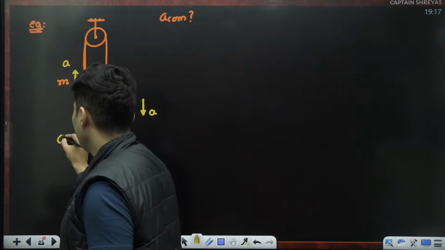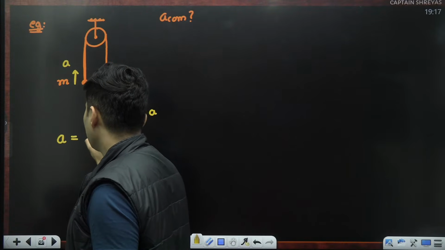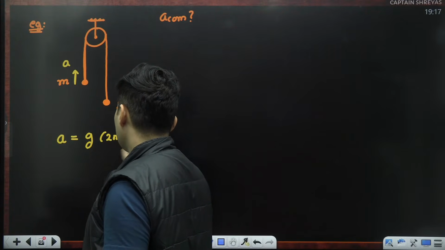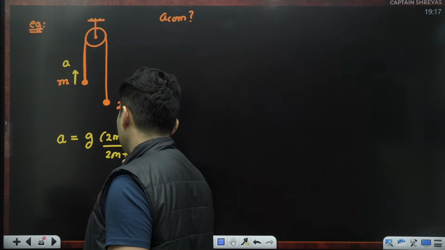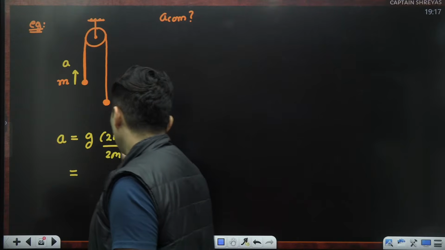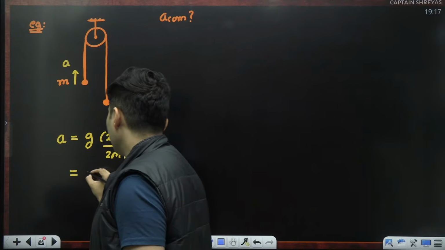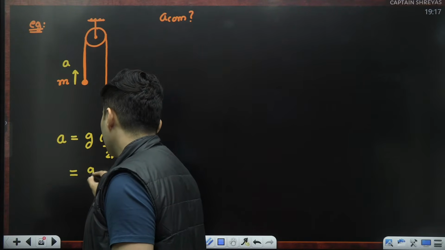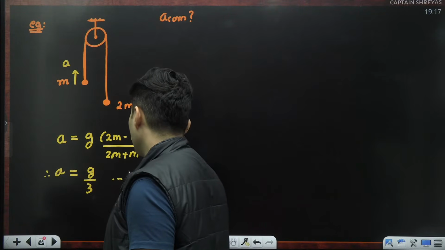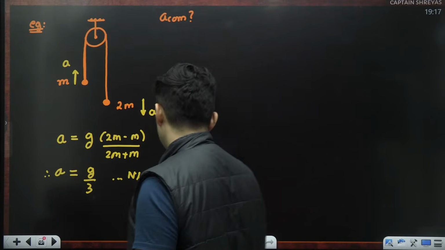That acceleration was g into the bigger mass minus the smaller mass upon the total mass. That was the formula: g (m2 - m1) upon (m1 + m2). 2m minus m, this is 3m. So basically it will just be g divided by 3. That's the acceleration, using Newton's laws of motion.